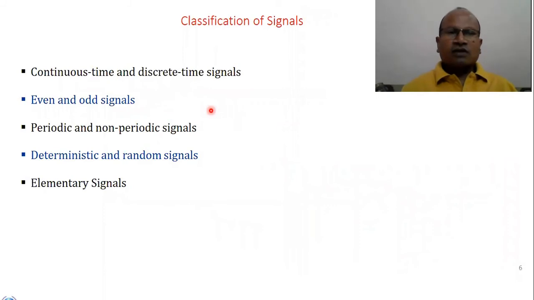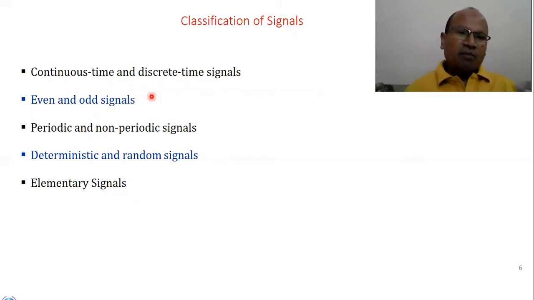at discontinuous locations. So the classification of signals, which we have been discussing in a number of lectures, includes continuous time and discrete time signals, even and odd signals, periodic and non-periodic signals, deterministic and random signals, and then elementary signals. We know that continuous is continuous in nature, discrete is non-continuous in nature. For even and odd, with respect to the origin, if the signal is symmetrical on both sides, it is even; otherwise, if it is symmetrical but opposite on both sides, meaning the magnitude is positive and negative, then the signal is odd.